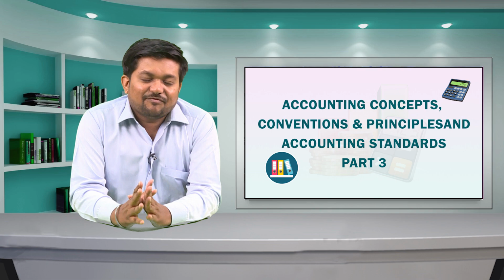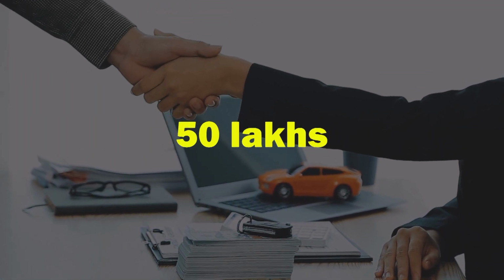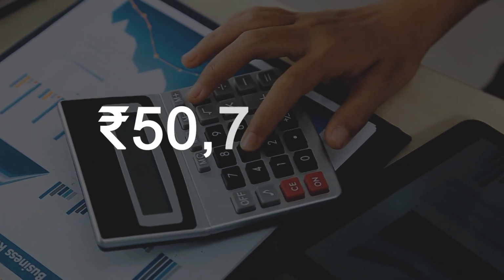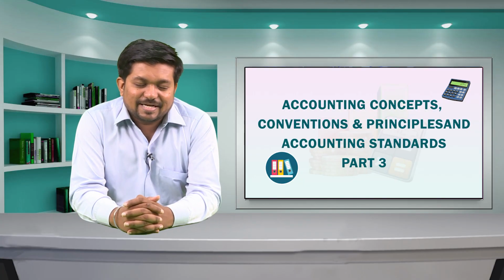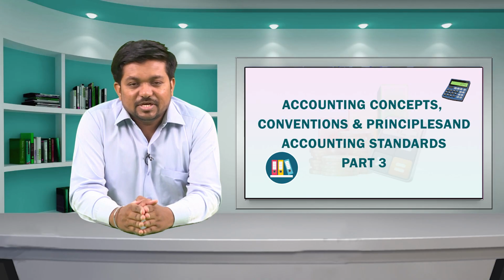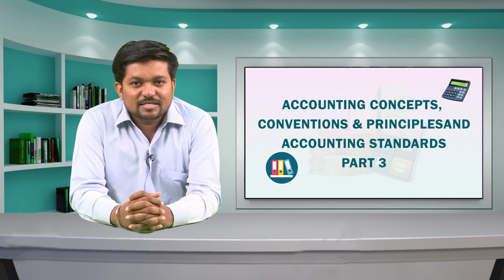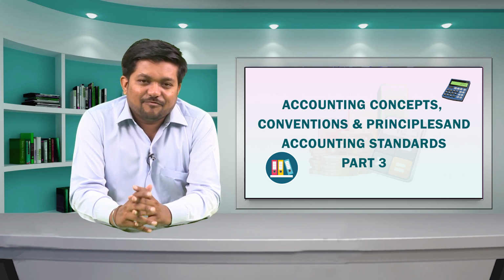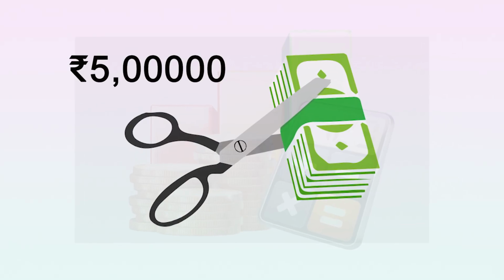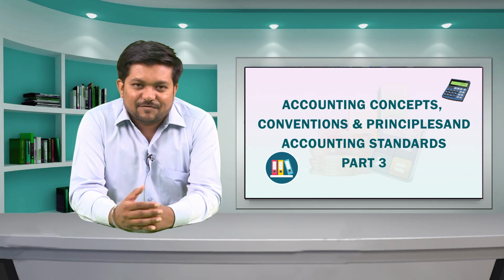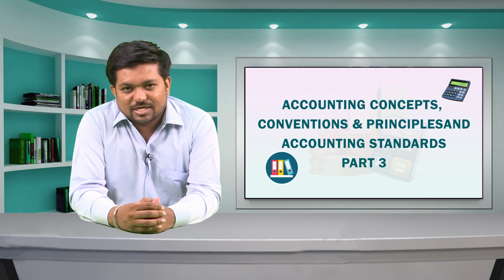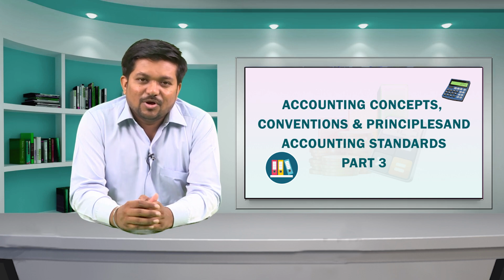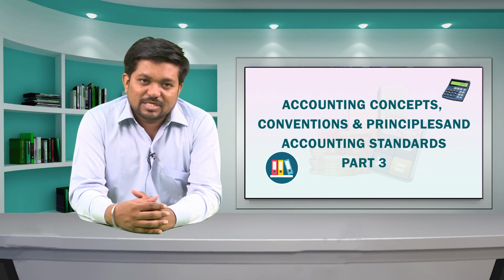For example, if an asset is acquired by paying rupees 50 lakh, following the cost concept, the value of the machine is taken as rupees 50 lakhs. The estimated life of this asset is 10 years. These rupees 50 lakh will be disclosed in the balance sheet, and every year rupees 5 lakh will be deducted as depreciation. After deducting depreciation, the remaining amount will be shown in the balance sheet. This process will continue until the completion of the 10th year.